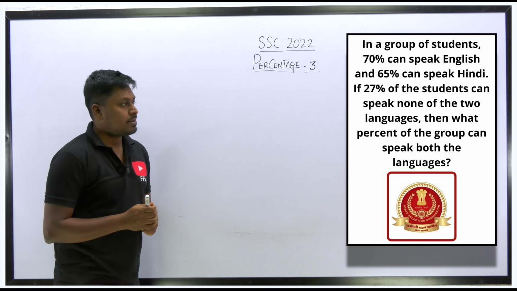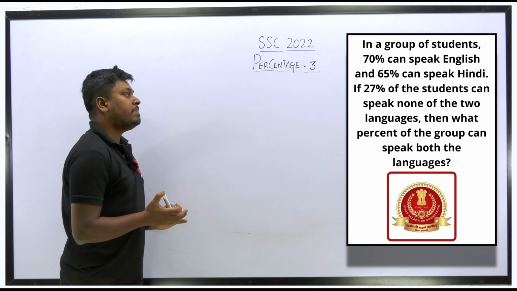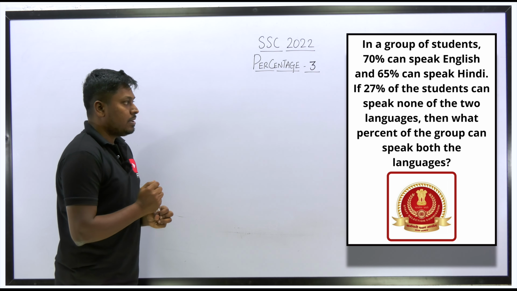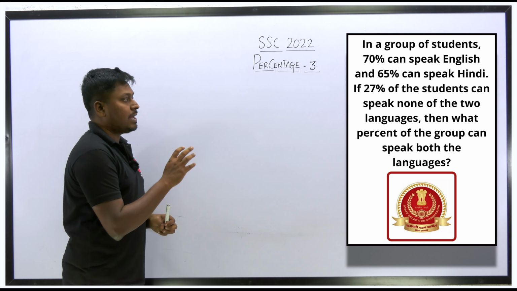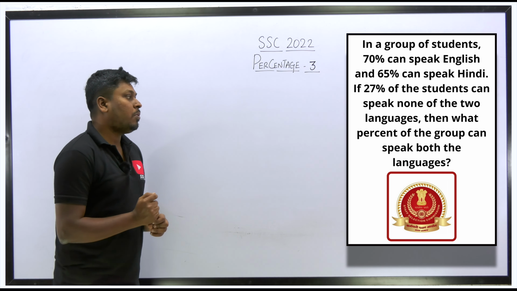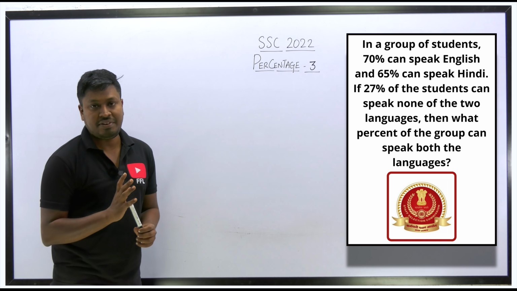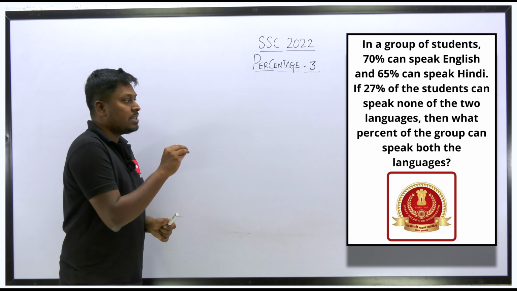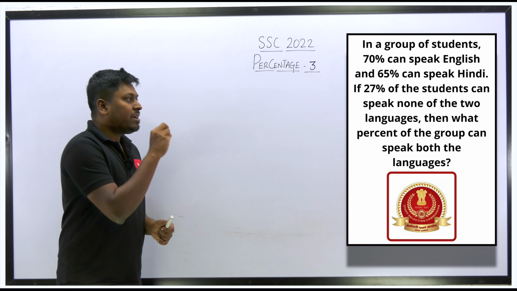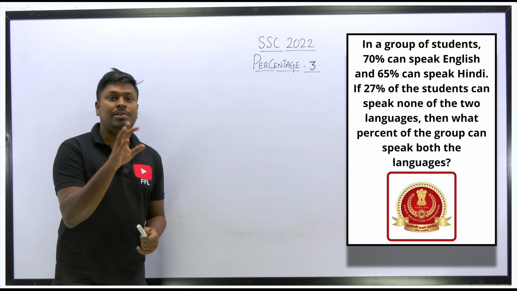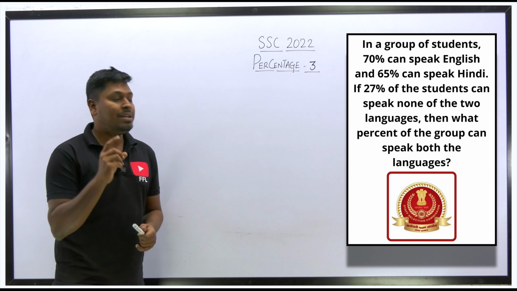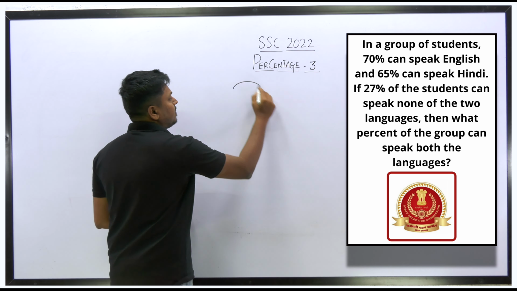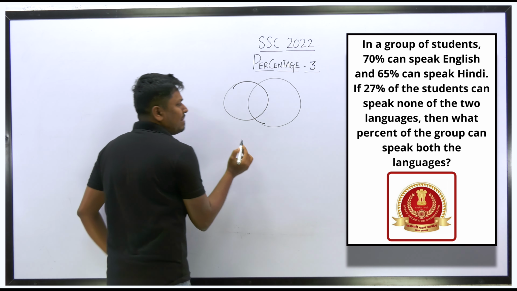So question number 26. In a group of students, 70 percentage can speak English and 65 percentage can speak Hindi. If 27 percentage of the students can speak none of the two languages, then what percentage of the group can speak both the languages? Our target is to find what percentage of the group can speak both the languages. If the question is based on students who speak only English, Hindi, or both, I told you that you need to solve these types of questions in the format called set theory. I have solved many questions like this in this way, so this will be easy to solve.